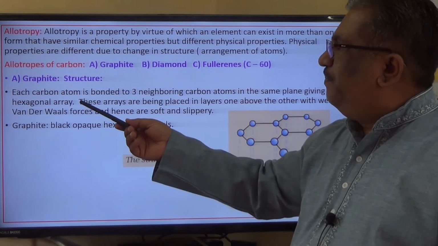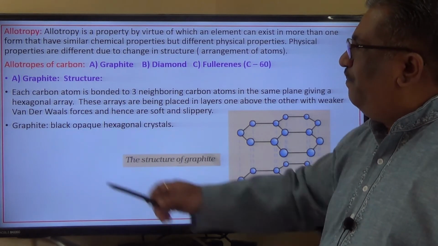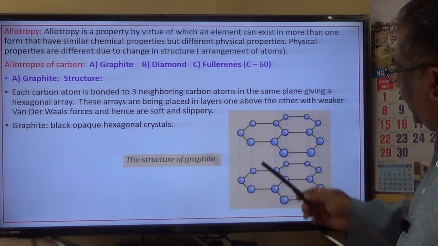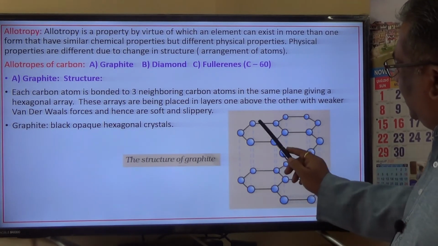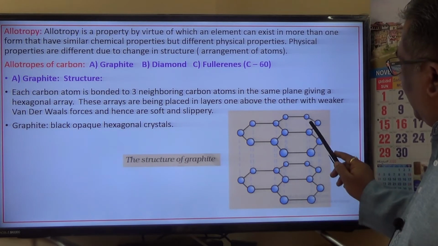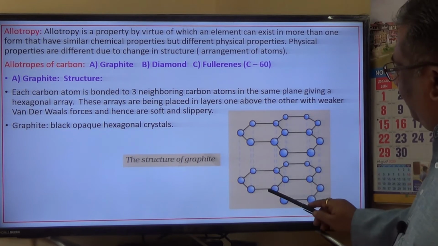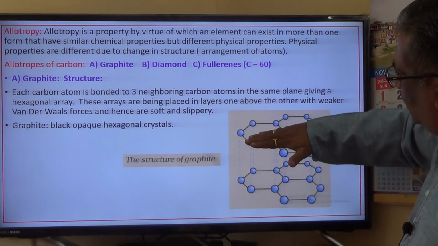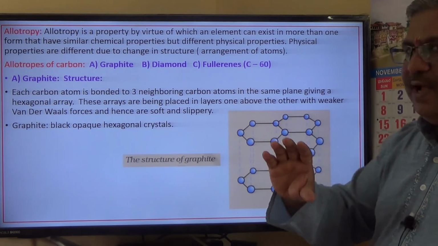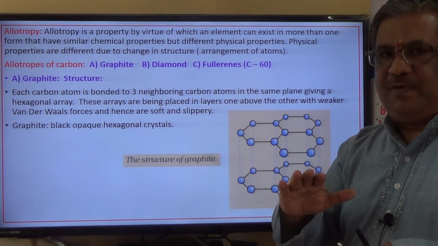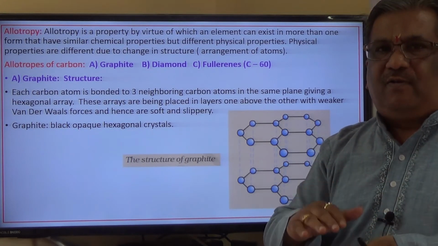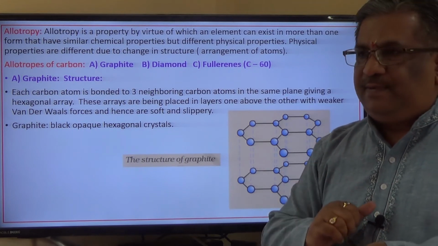Let us have a look at the structure a little bit in detail. First one is the graphite structure. See here, look at this structure. This is a graphite structure. This is in the form of hexagonal shape. All these arrangements are in the form of hexagonal shapes. Also, can you see here, this is one layer and this is another layer. These two layers are held by weak van der Waals forces, weak forces of attraction, and these weak forces of attraction are called van der Waals forces.